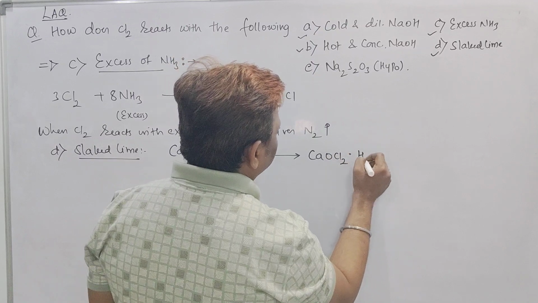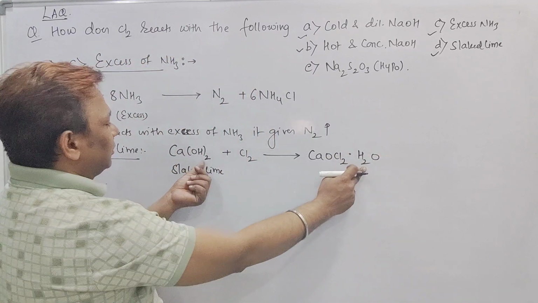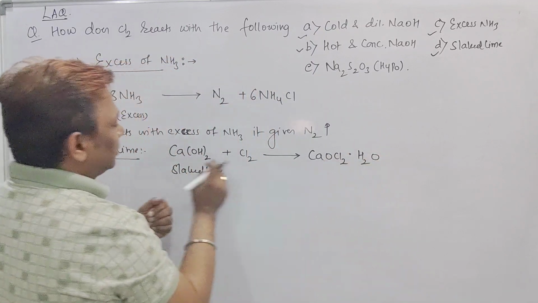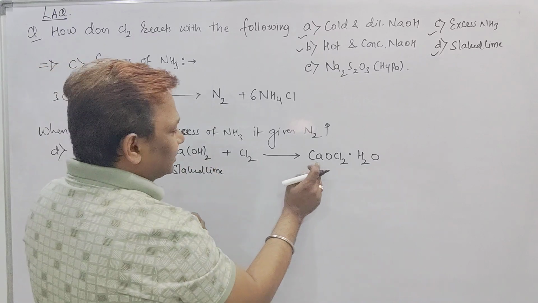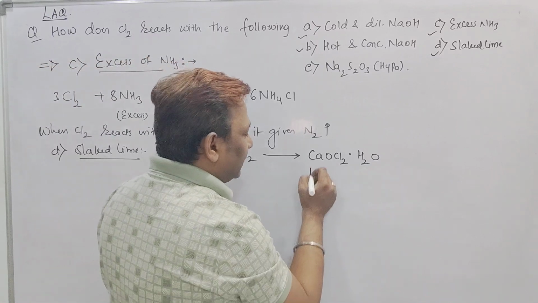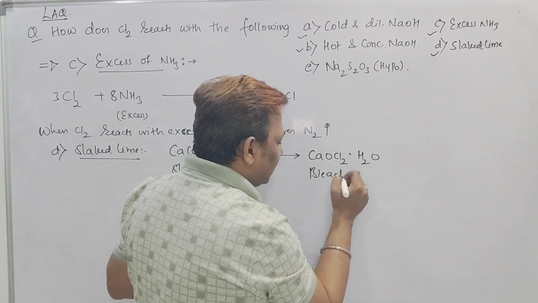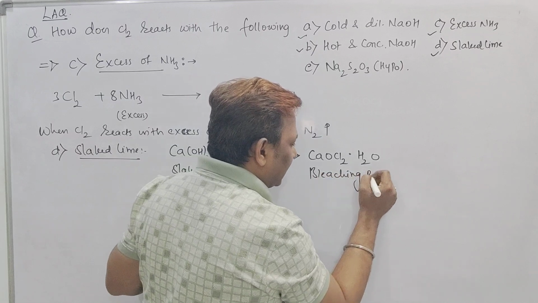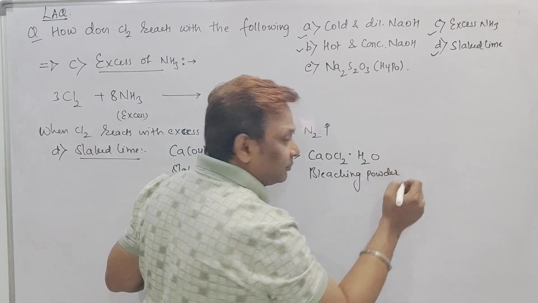CaOCl2 dot H2O. Hydrogen 2, hydrogen 2. Oxygen 2, oxygen 2. Calcium 1, calcium 1. Chlorine 2, chlorine 2. And this is called bleaching powder. I hope, beta, you know what a bleaching powder is?